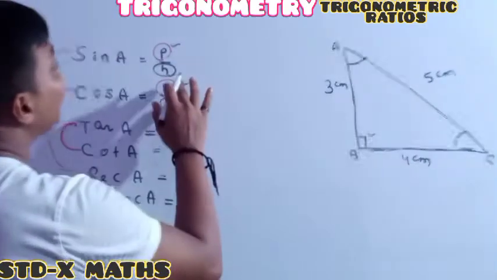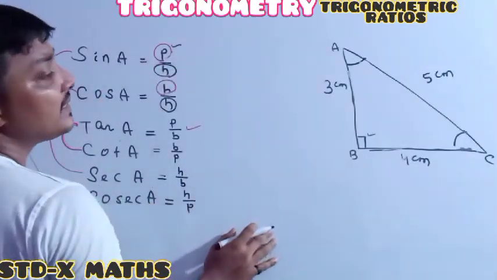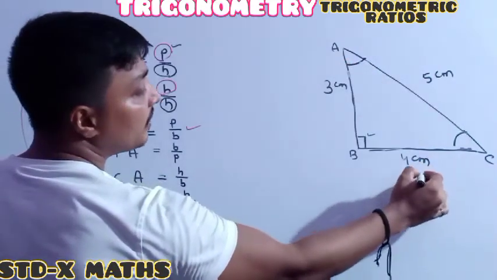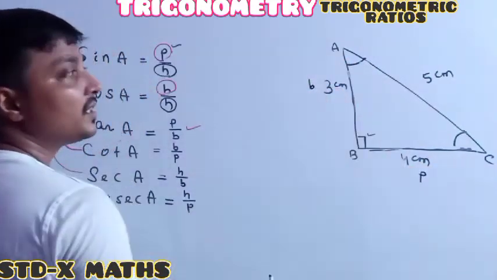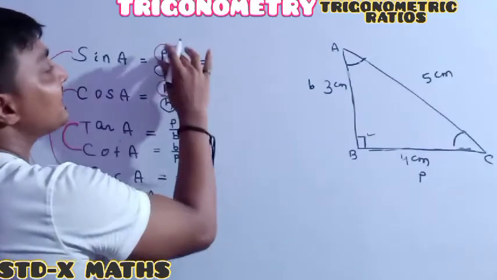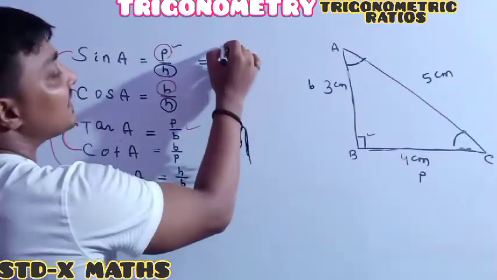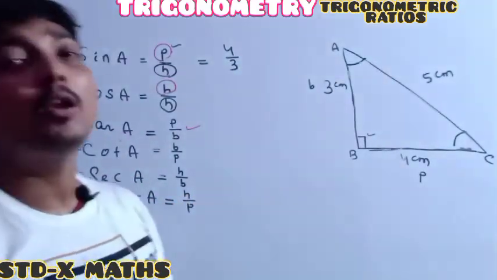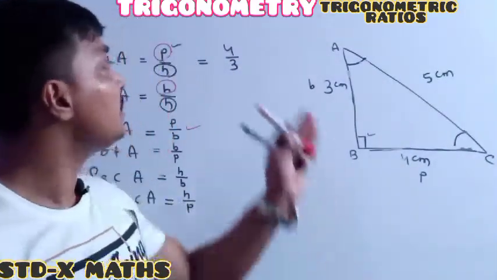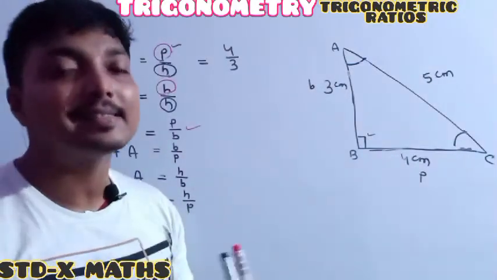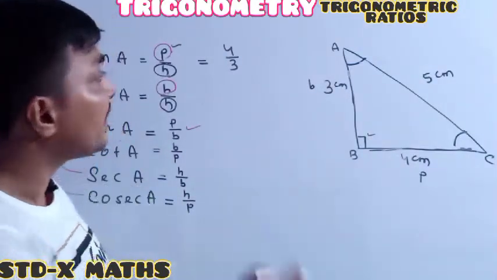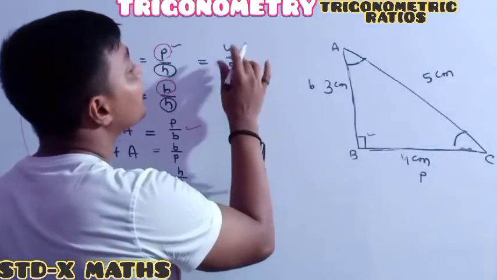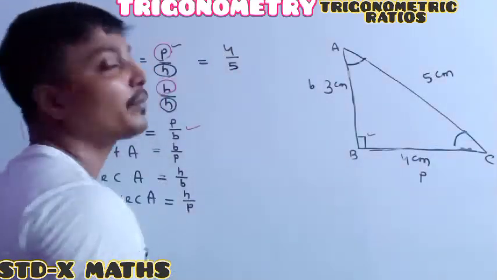So the first trigonometry ratio is sin A. See, sin A means for angle A, this one is P, this one is B. So sin A is P by H. As the ratio has no units, you should write the ratio unitless. Sorry, P by H. Here P divided by H means 4 divided by 5. It is 4 by 5.